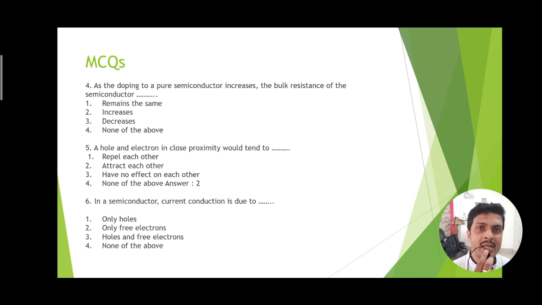Question number 4 states: as the doping of a pure semiconductor increases, the bulk resistance of the semiconductor remains the same, increases, decreases, or none of the above. The more the doping concentration, the more the conductivity and the less the resistivity. Therefore the bulk resistance of the semiconductor decreases.